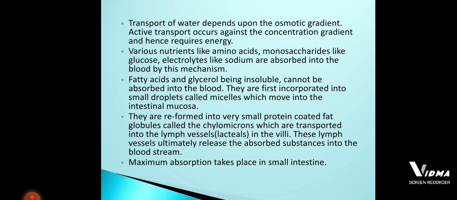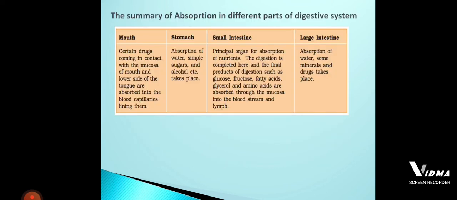So where is absorption going to take place? Inside our buccal cavity absorption takes place, inside our stomach also, inside our small intestine, and even inside the large intestine. But remember, the maximum and most of the important food products are digested and absorbed mainly inside the small intestine only.